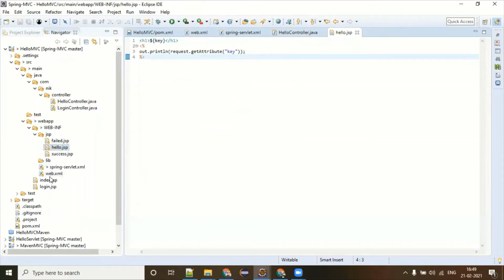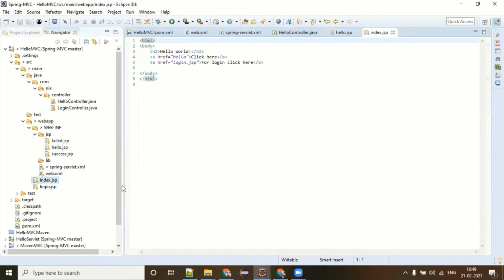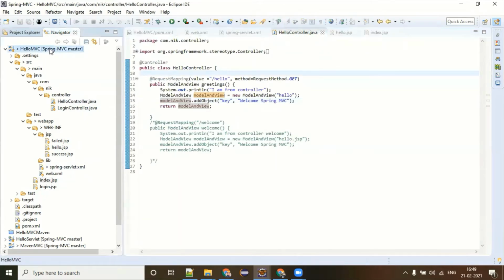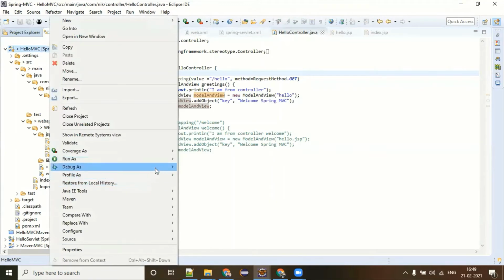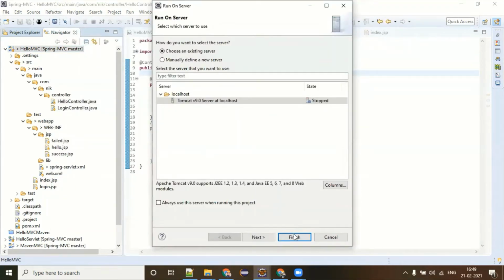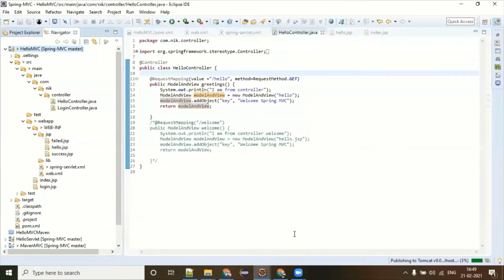Okay, now you can also make use of one file called index.jsp to run this. This is pretty simple HTML code where if you click here, it hits the URL hello, and then the controller will respond to you. Without any delay, let me run this application and see what's happening. Run on server, finish.